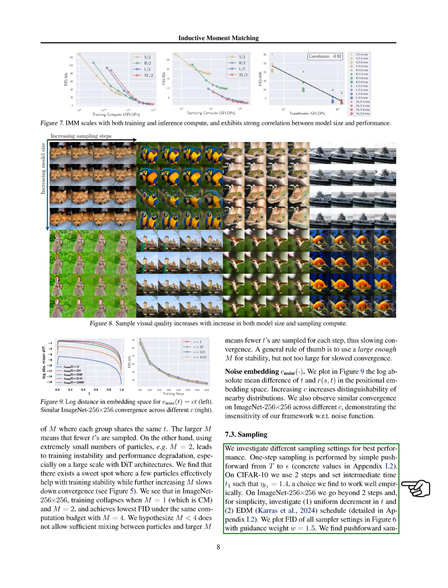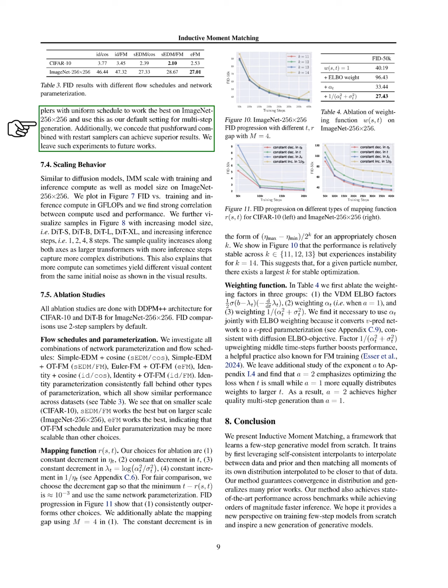In terms of sampling, we examine various settings for optimal performance. For CIFAR-10, we use 2 steps with a specific intermediate time that works well. For ImageNet 256 by 256, we explore both uniform decrement in time and an EDM schedule. Our findings indicate that push-forward samplers with a uniform schedule perform best for ImageNet 256 by 256, which we adopt as our default for multi-step generation. We acknowledge that combining push-forward with restart samplers could yield even better results, which we plan to investigate in future work.